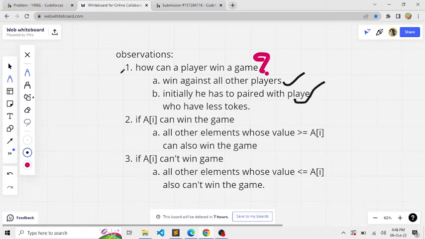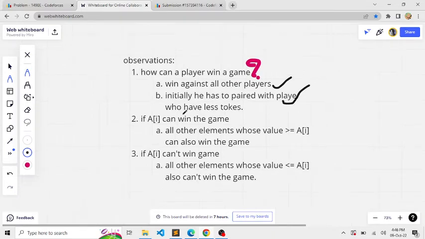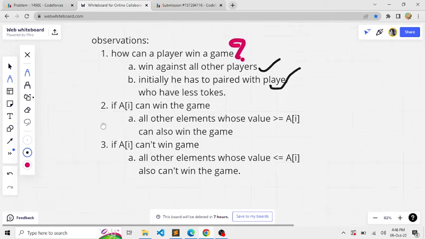So these are the 2 points on how a player can win the game. Now let's say if Ai can win the game, that is the ith player can win the game if he has Ai tokens, then all the other elements who have tokens or values greater than or equal to Ai will also win the game. This might sound a little confusing, but it will become clear with an example.